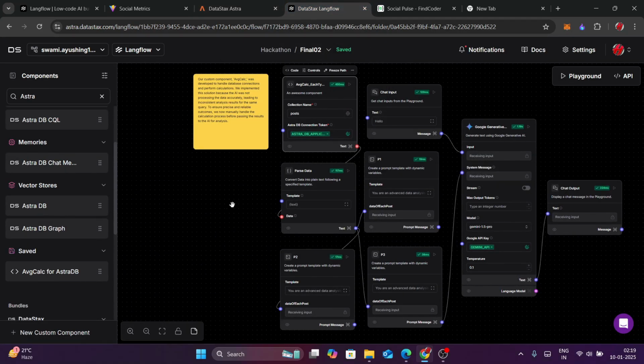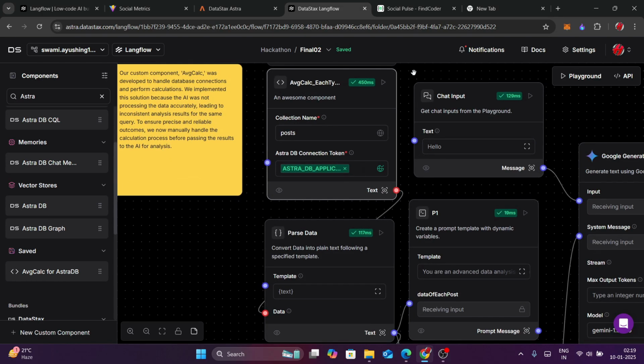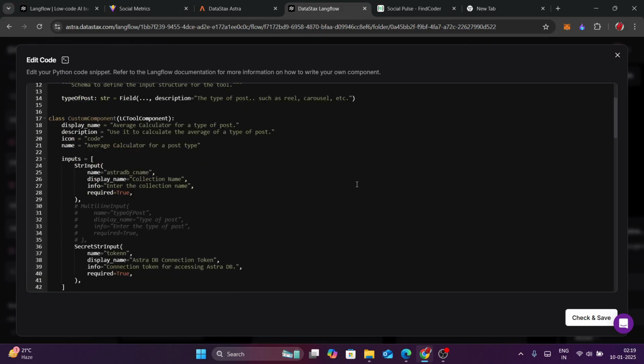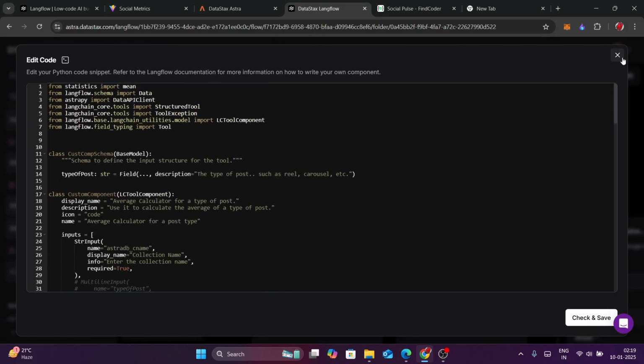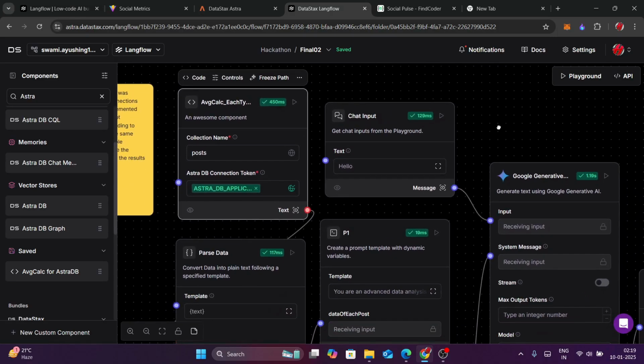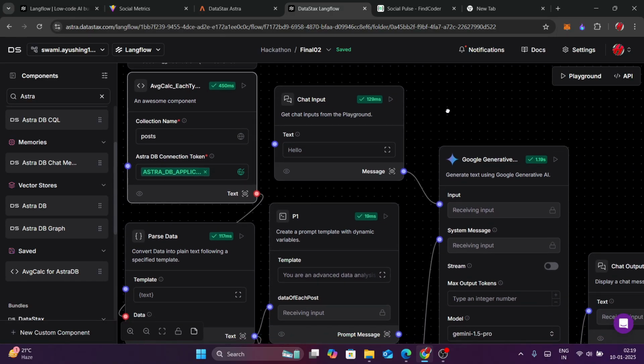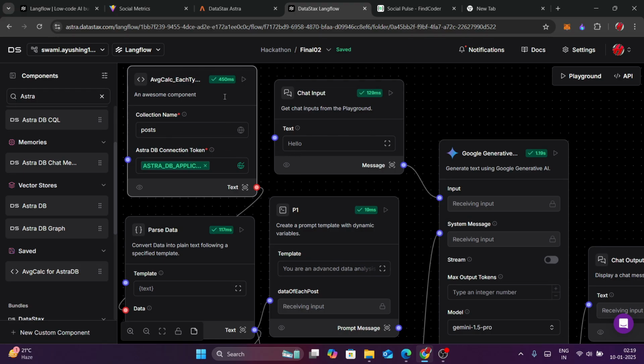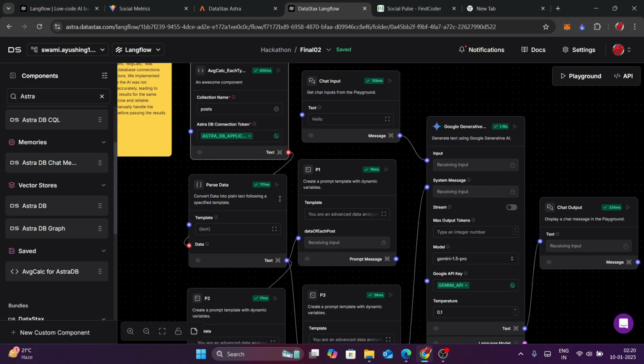Now here we are. It is the main flow of the program that we have created, and initially you can see this. This is a custom component that I created myself using some Python code, and this component plays a very important role in this whole program because this component retrieves all the posts from the database and then performs some awesome calculations on it, and then it will pass those calculations to this prompt, and this prompt then goes to this generative AI, and then the AI will analyze this whole thing and give us the output on the basis of the question we are asking in the input.